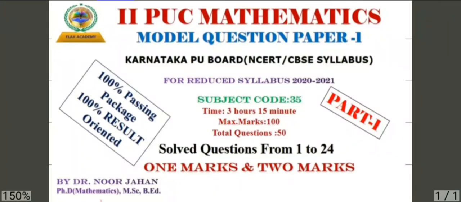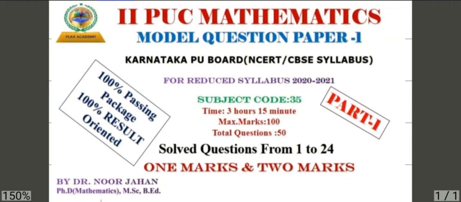Students, today I am here with second PUC Mathematics Model Question Paper 1 from the Karnataka PU Board, NCERT CBSE syllabus. 100% passing package, 100% result oriented. The subject code for mathematics is 35. The time duration allotted for the paper is 3 hours 15 minutes. Maximum marks is 100. Total questions are 50.